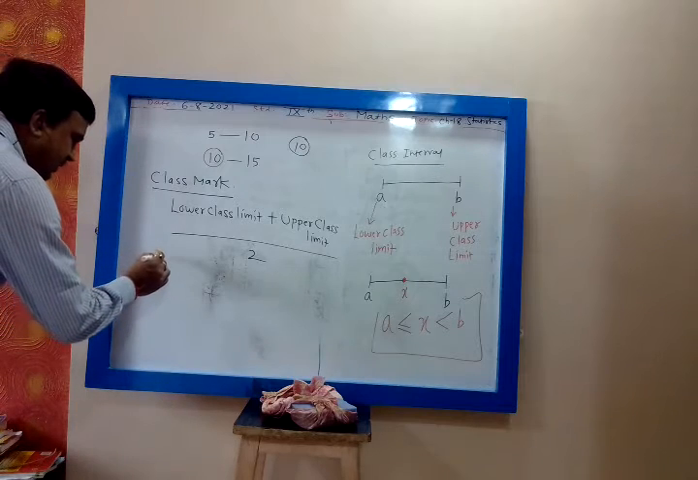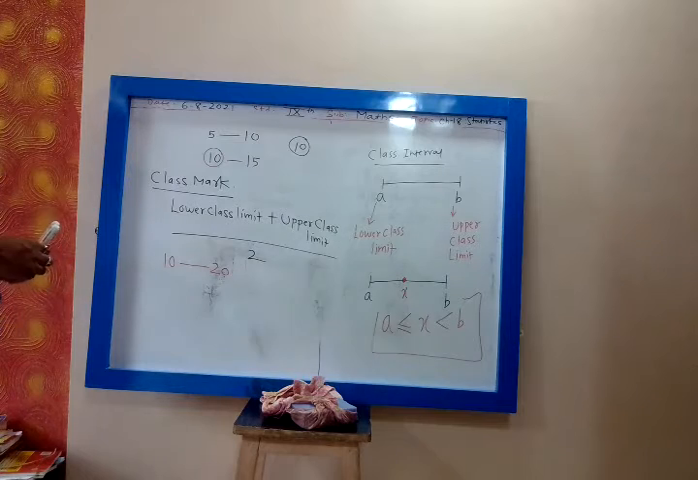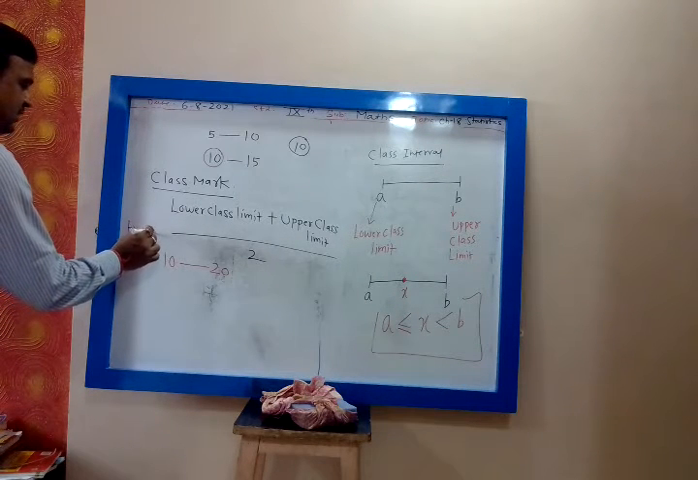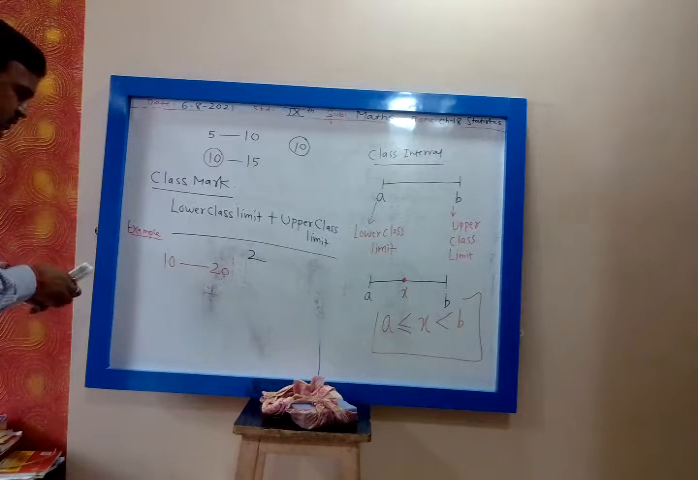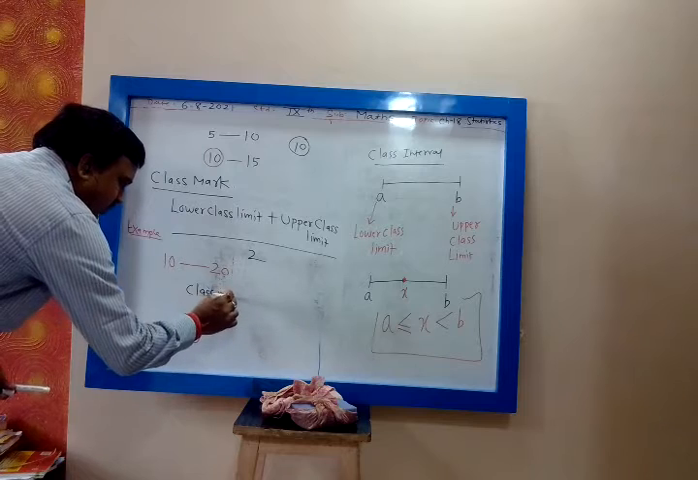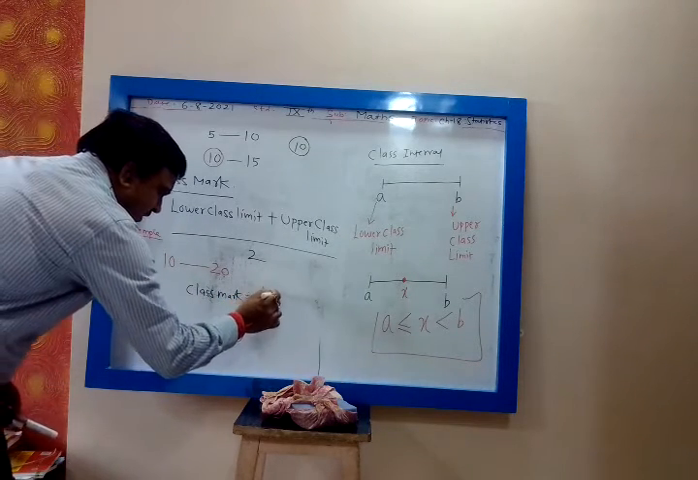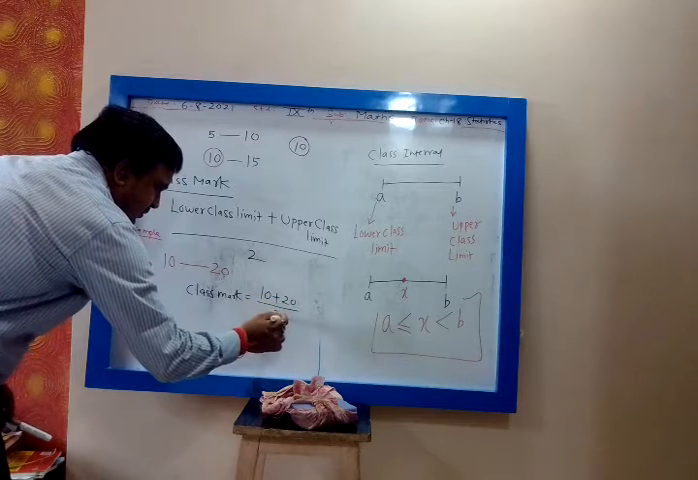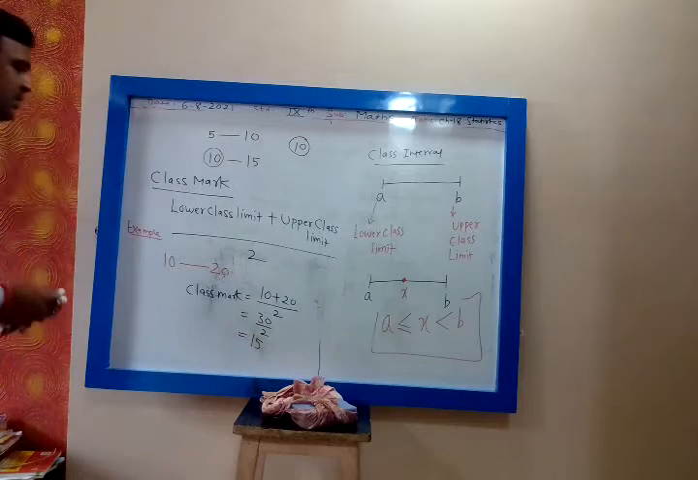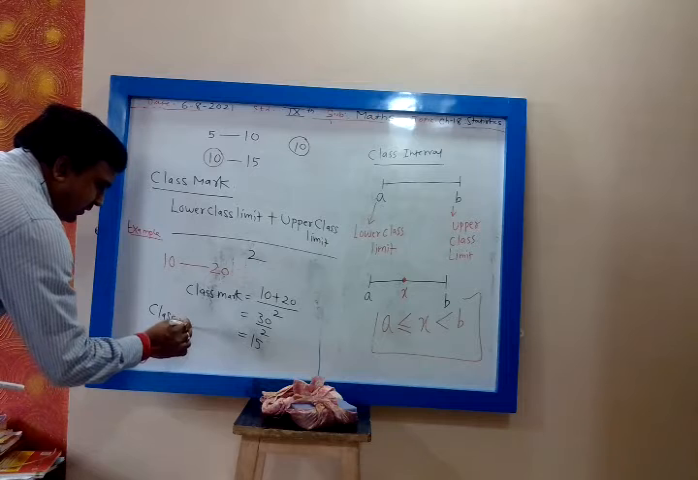For example, 10 to 20. What is my class mark? What is the lower limit of this class interval? 10. So 10 plus 20 divided by 2, that is 30 divided by 2, that is 15. So my class mark is 15.